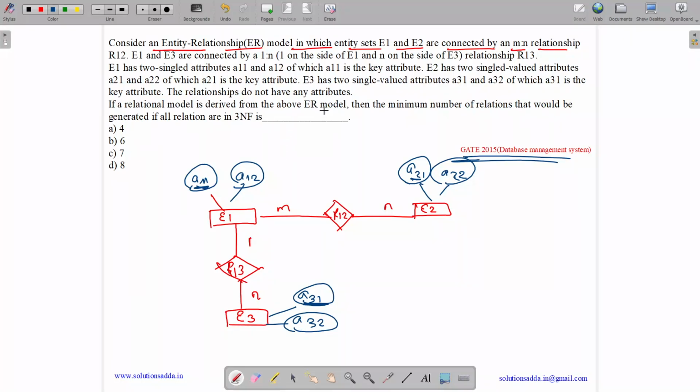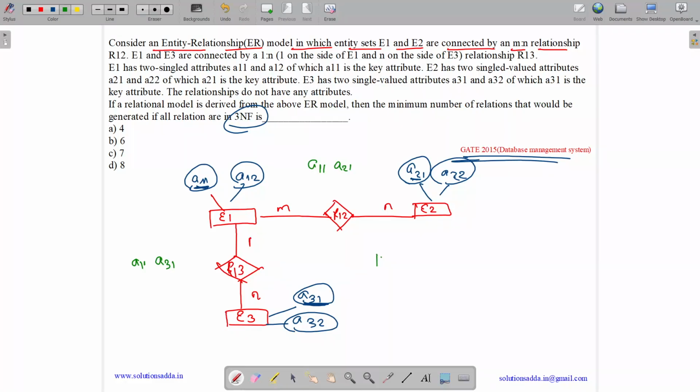If the relational model is derived from the above ER model, then what is the minimum number of relations that would be generated if the relations are in 3NF? These relationships will also have tables with the primary keys of both left and right. So A11 and A21 would be here for the many to many relation, and here we will have A31 and A11, but we can easily combine them. There is a table for this, which you can easily remember.